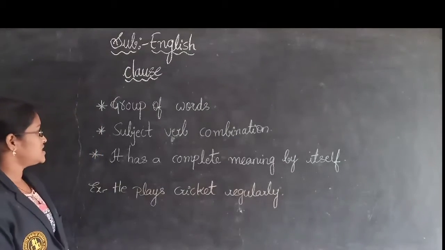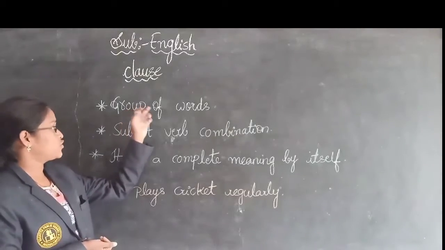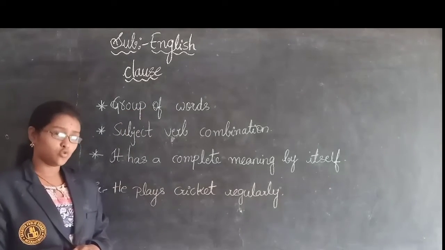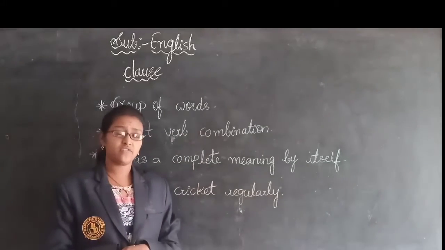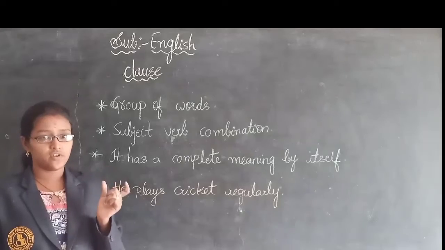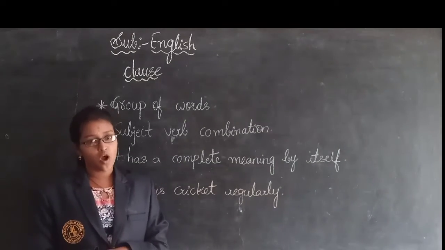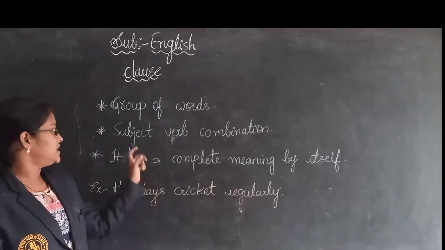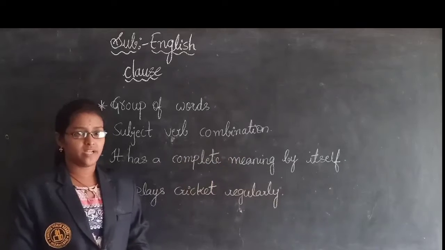See children, what is meant by clause? Clause means nothing but it has a group of words and a subject verb combination. In a phrase also there is a group of words, but a phrase does not have a subject verb combination. But in a clause, there is a group of words as well as a subject verb combination.